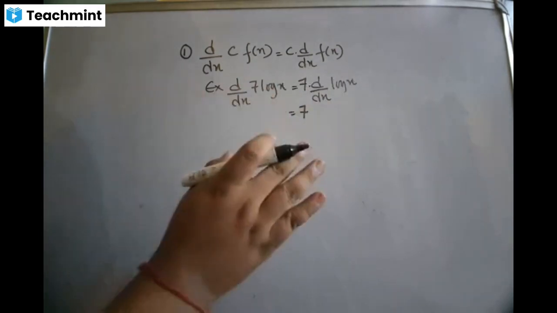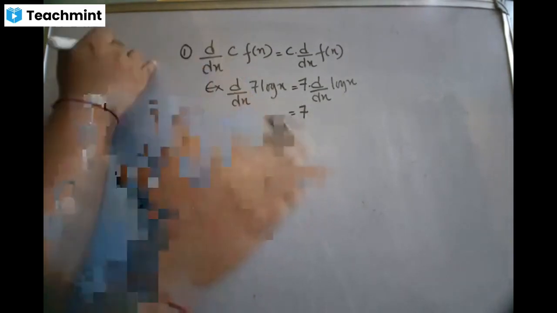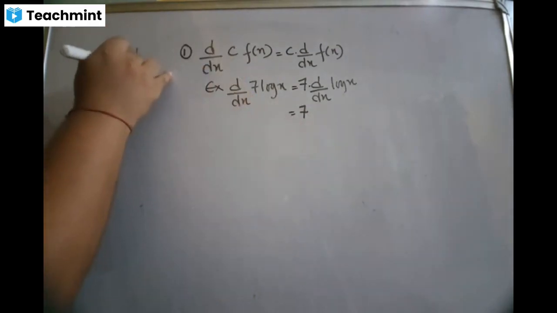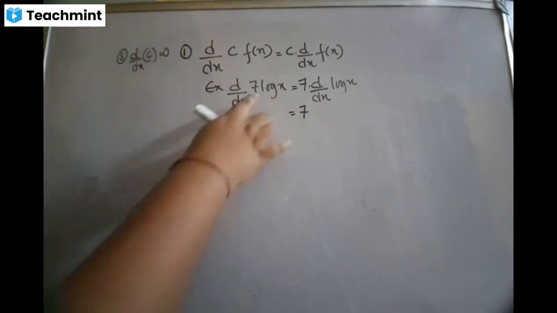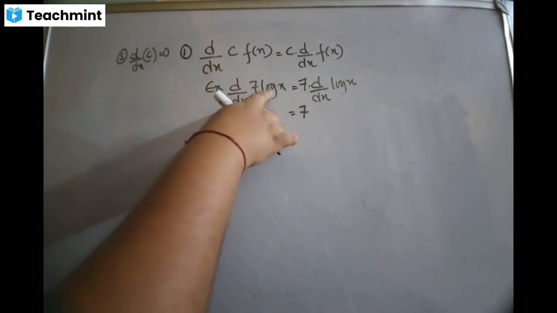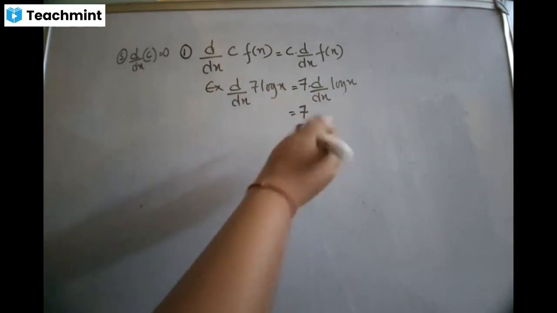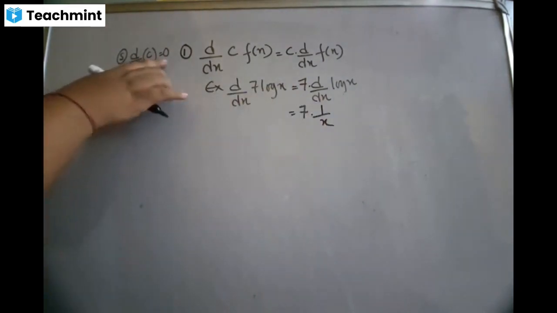The reason why I'm teaching you this is most of the students get confused with this number one property and formula number 5. Formula number 5 says differentiation of a constant is 0. So what they see is 7 log x, 7 the constant हो, यसको 0 लगाउँछ, log x को 1 by x. So 0 into 1 by x भनेको त 0, but that's wrong. So the formula differentiation of a constant 0 is applicable only if there is a constant.